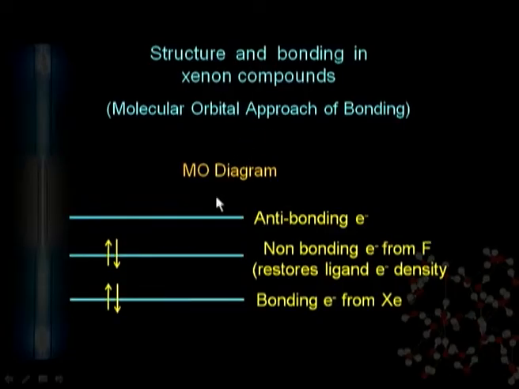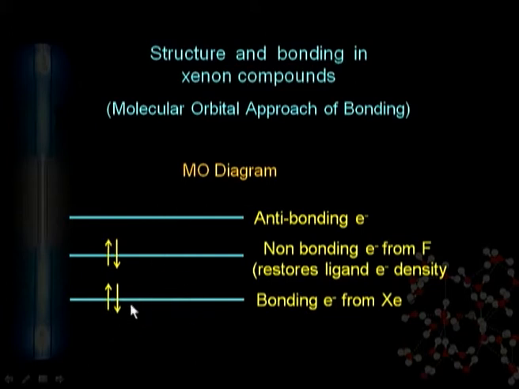You can understand such type of bonding with the help of the molecular orbital diagram. I previously discussed that the number of molecular orbitals formed after the combination of atomic orbitals is the same. We previously discussed that 3 atomic orbitals are involved in the formation of molecular orbitals. It means that the number of molecular orbitals will also be 3.